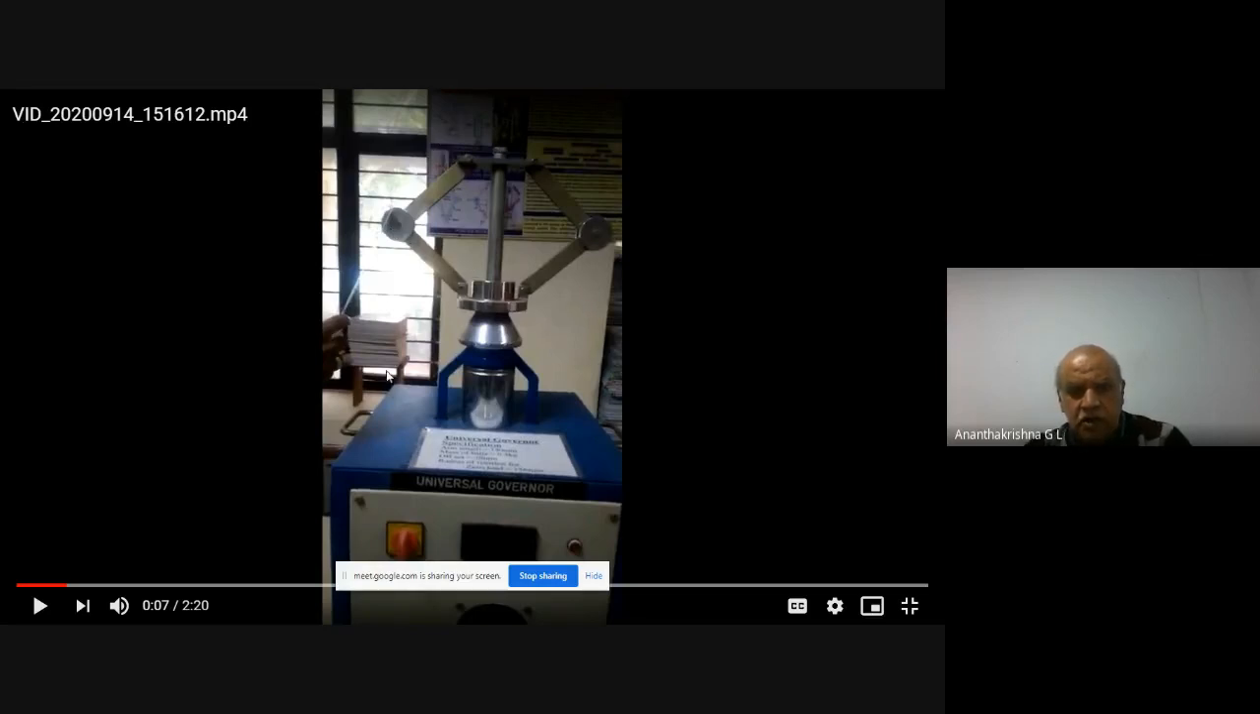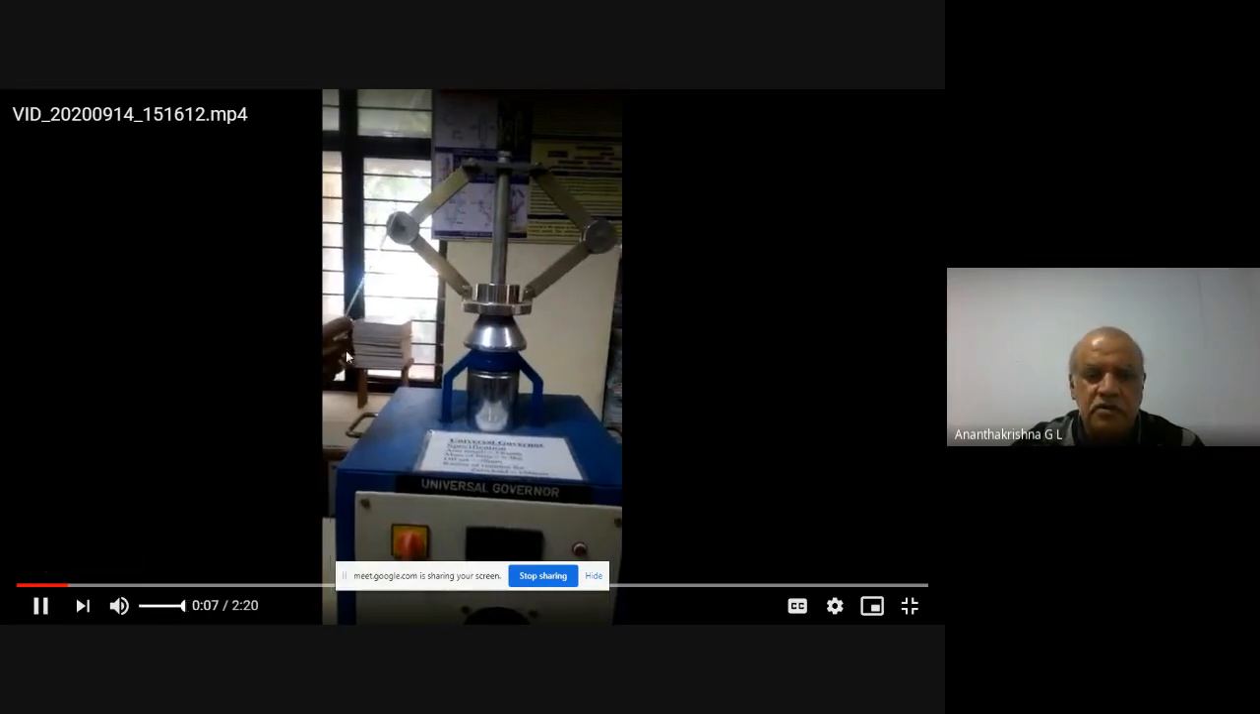When you draw a vertical line from the center of the fly ball to here, that is the distance S, and from the end of this link to the axis of the spindle is the offset distance, and this entire thing is the sleeve assembly. So the lift of the sleeve assembly can be seen here. For every 1 centimeter lift, you need to note down the RPM. That's all we need to do, and then do the calculations to find the effort and power required for sleeve lift. So please watch it.